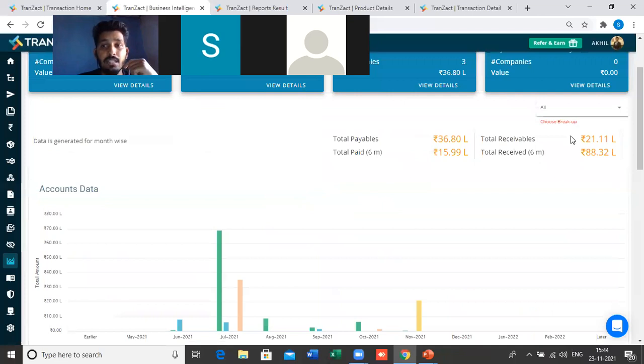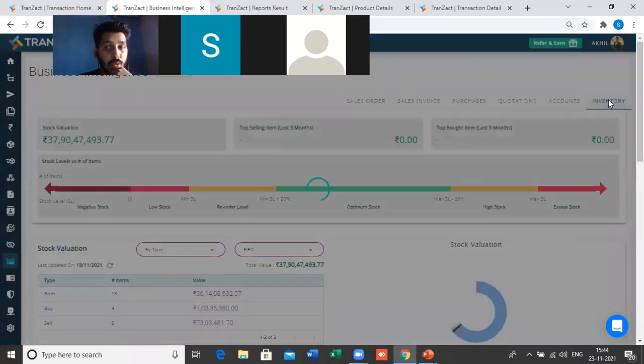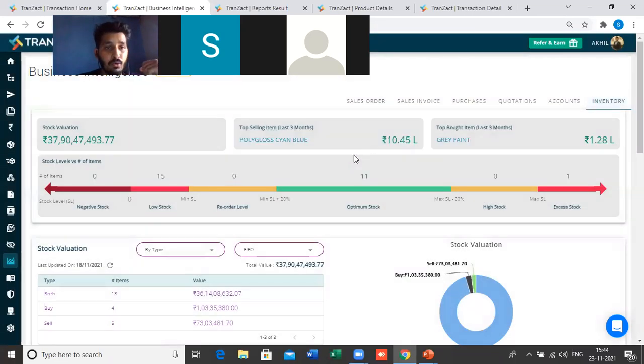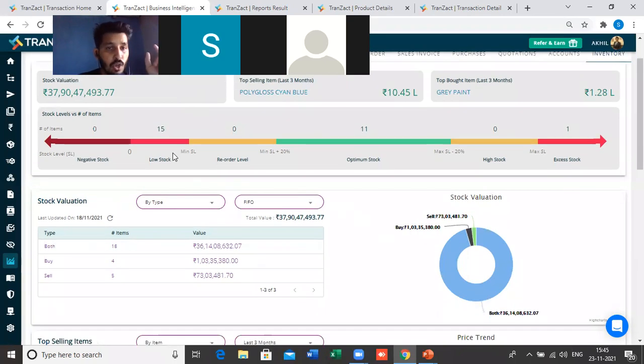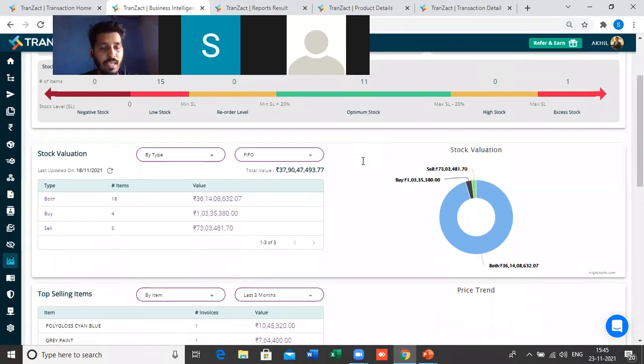Okay, and then the last part is the inventory dashboard. So here in the inventory dashboard, you will see the top 2 to 3 things which are there. Number one is the stock valuation, top selling item, top buying items, what are your low stocks, reorder level items, optimum stock.